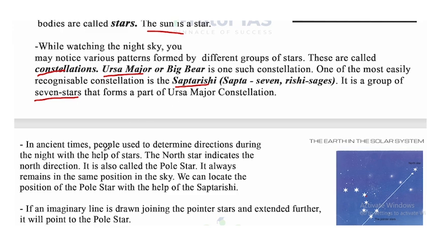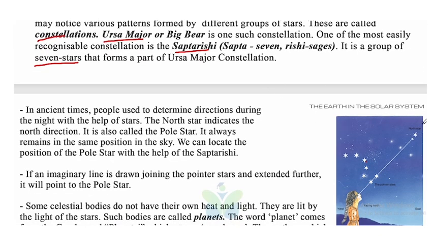In ancient times, people used it to determine directions during the night with the help of stars. The north star indicates the north direction. Again, look at this picture. This is the north star or pole star. It always remains in the same position in the sky.